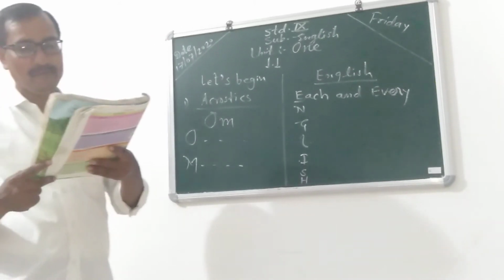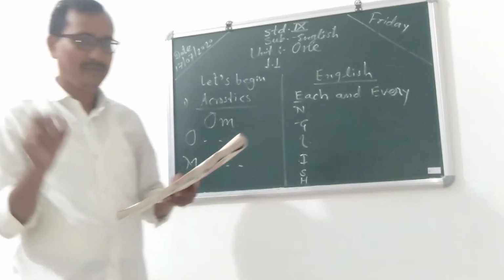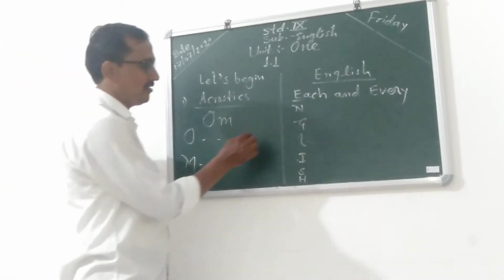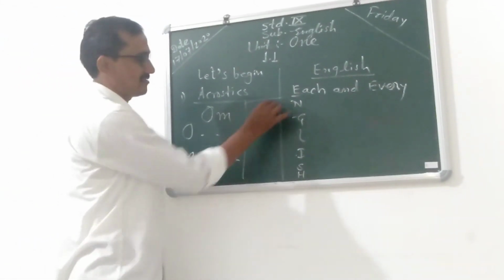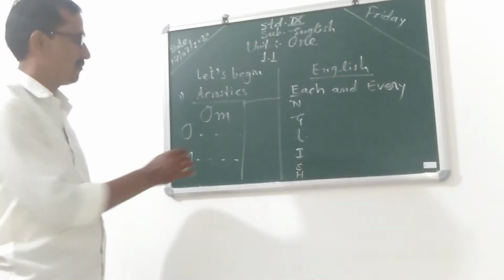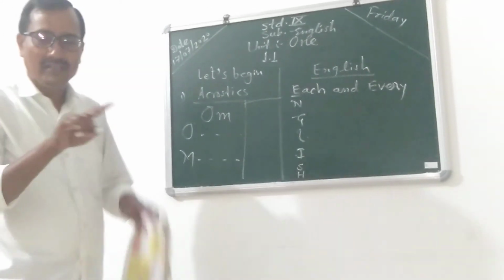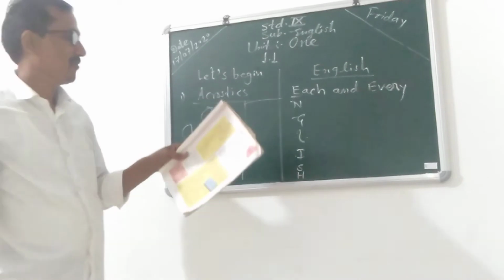Means simply you take 5 words related to 5 fields.